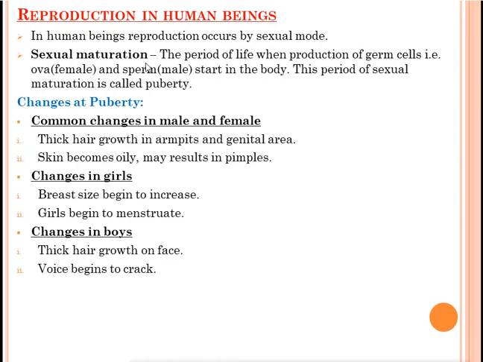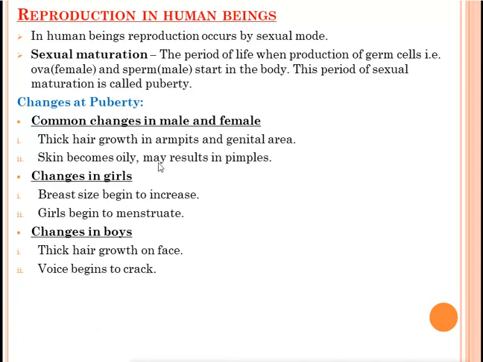It is also known as puberty. In that age, what happens? The male will form the sperm and the female will form the egg. Now we'll see the changes which occur during this sexual maturation period or puberty. Some of the changes are common in both male and female, but some of the changes will occur only in girls and some only in boys. Now let's discuss those changes.